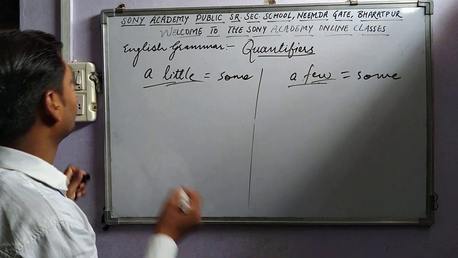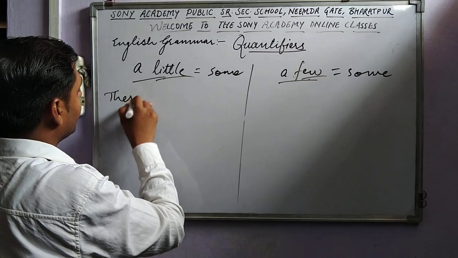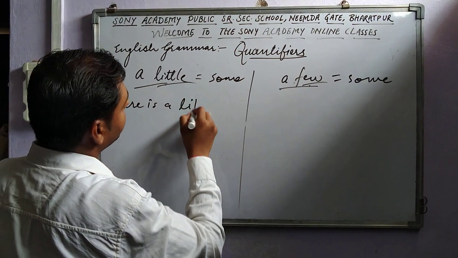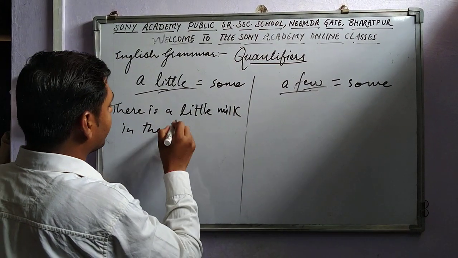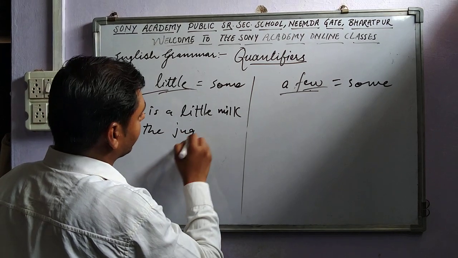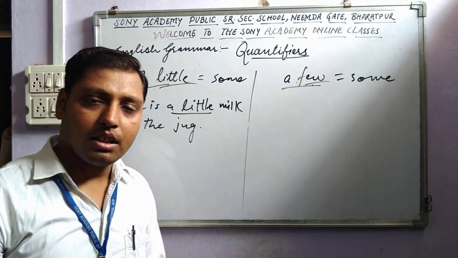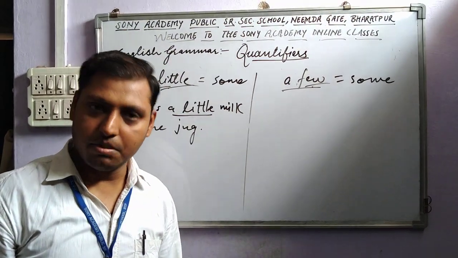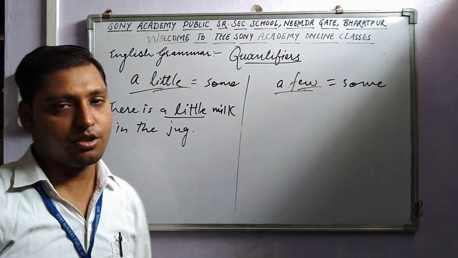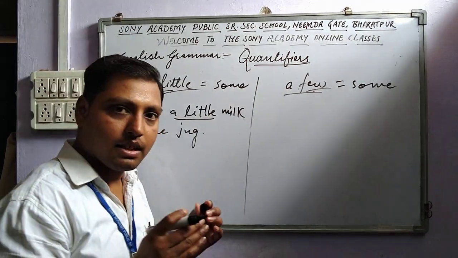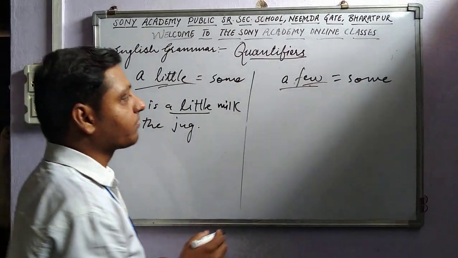Okay, in positive sentences, like if I say there is a little milk in the jug, it means there is a small amount of milk in the jug. Here we have a positive sense. It means there is at least some amount of milk.